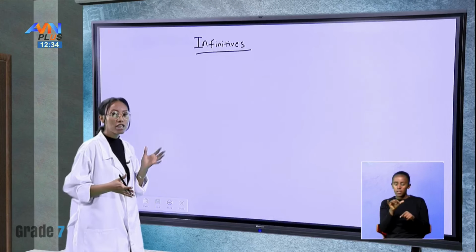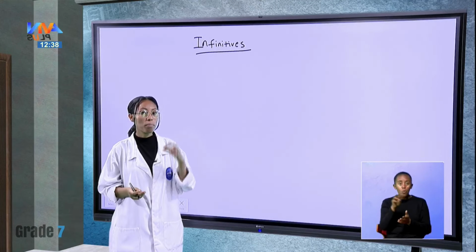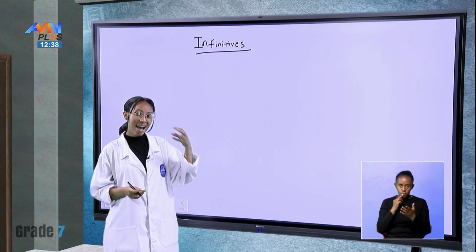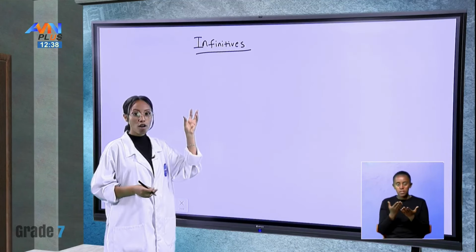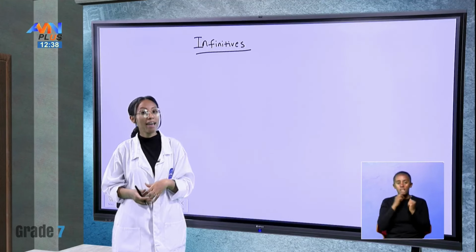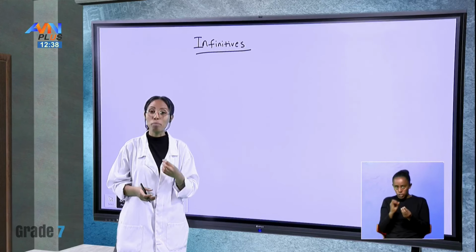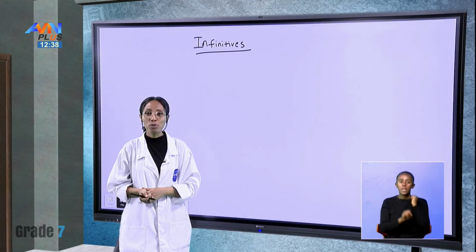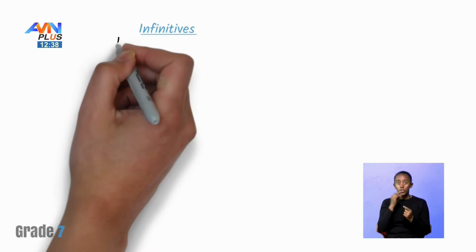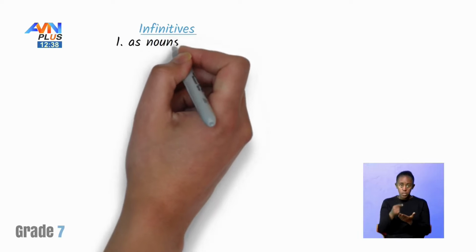Gerunds and infinitives are very similar because they both use the base form of a verb, and they add something to it. In the case of infinitives, we add to with the base verb, and in the case of gerunds, we add ing to the base verb. That is how we use gerunds, and that is how we use infinitives. Let us remember some of the things that we said we could use infinitives as.